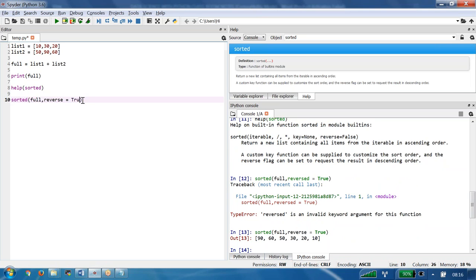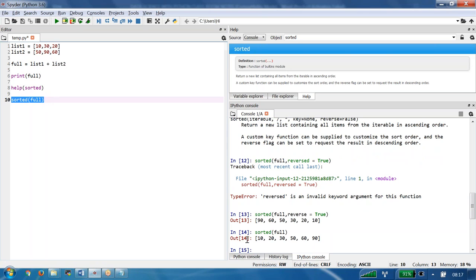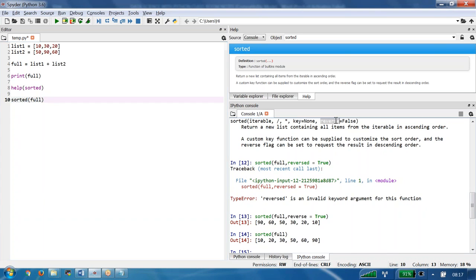Suppose I am not specifying anything here about reverse. What is the default argument it takes? False. False means what we are going to get? We are going to get ascending order: 10, 20, 30, like that. So this is called an optional argument. And this is called a mandatory argument. So arguments are of two types: mandatory, and second, optional. For example, this full also, if I don't give it and try to execute this one.